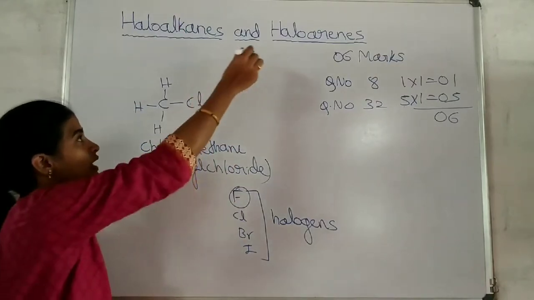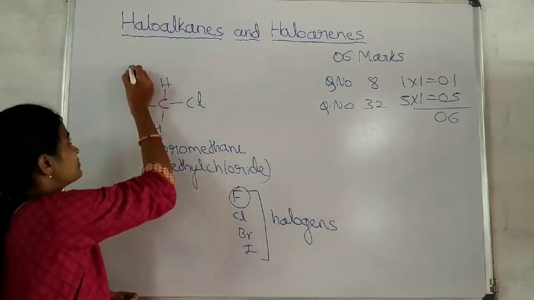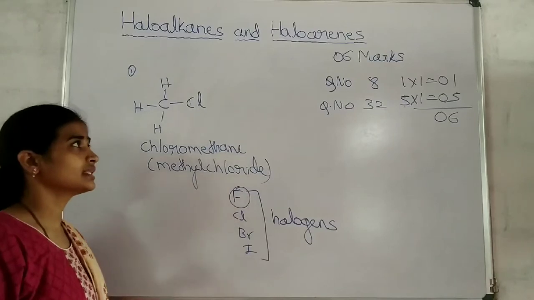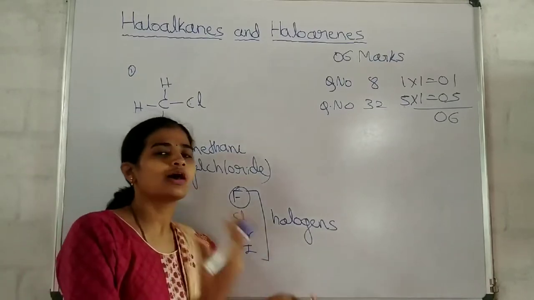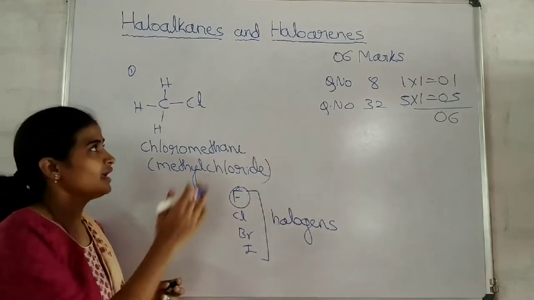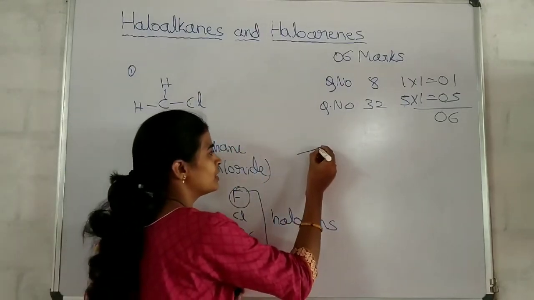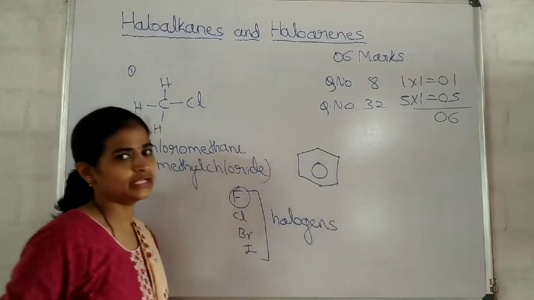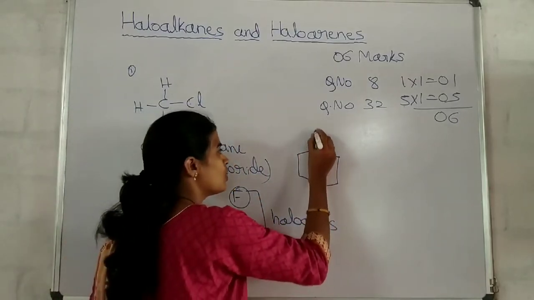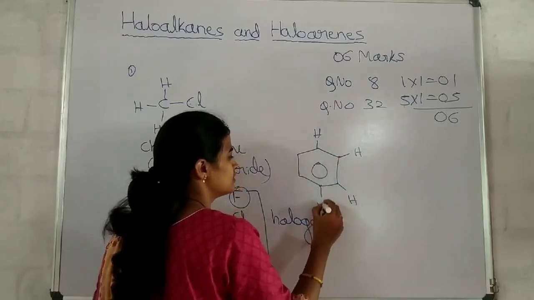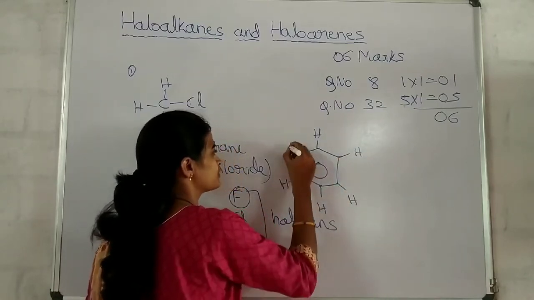Then what are haloarenes? Haloarenes are the halogen derivatives of aromatic compounds. Aromatic compound means what? Generally, we take the benzene ring. Here, what will be there? Hydrogen atoms are there, isn't it? Usually, we don't show those.